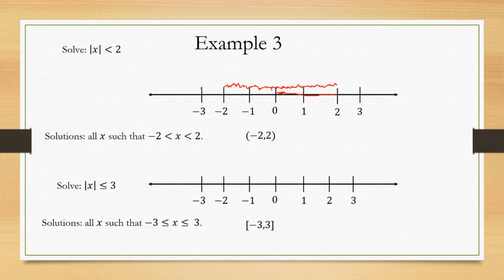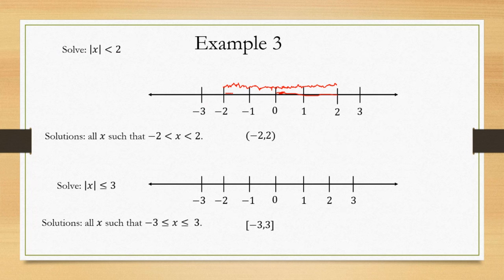Once you go to the left of -2, you're going to be further away, with absolute value greater than 2. So we stop here. And again, that's because absolute value is distance from 0. Once you hit -2, you're 2 units from 0. If you go further away, your distance is only going to get bigger, meaning your absolute value will be bigger.